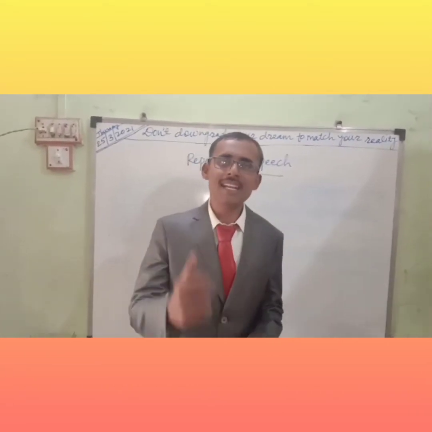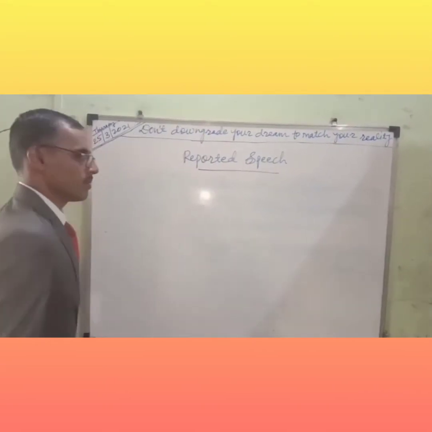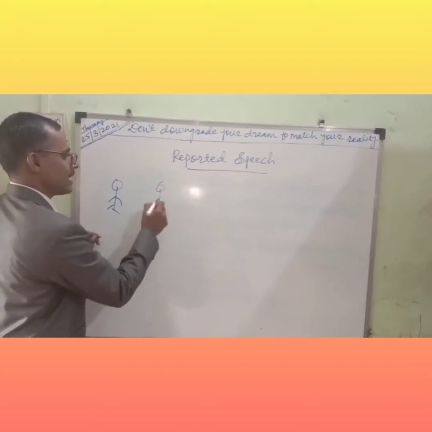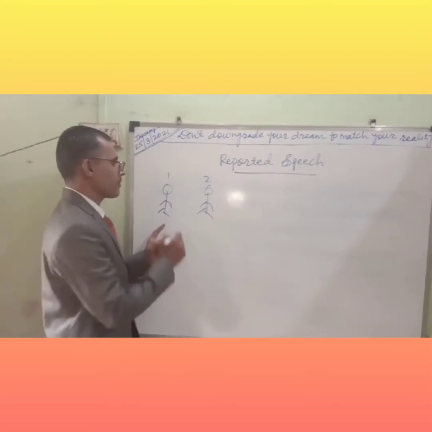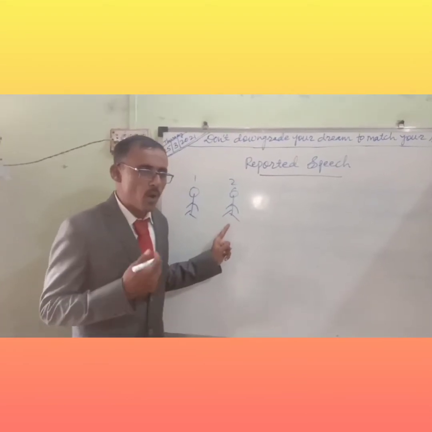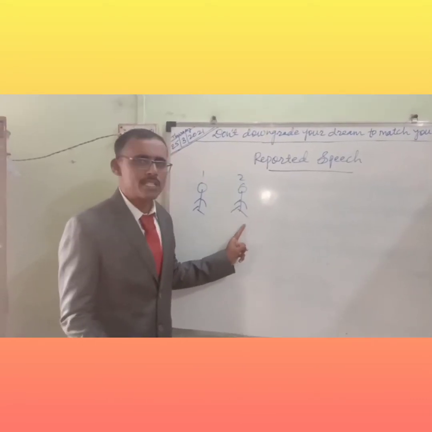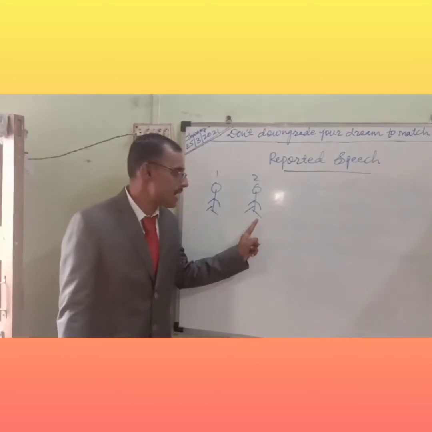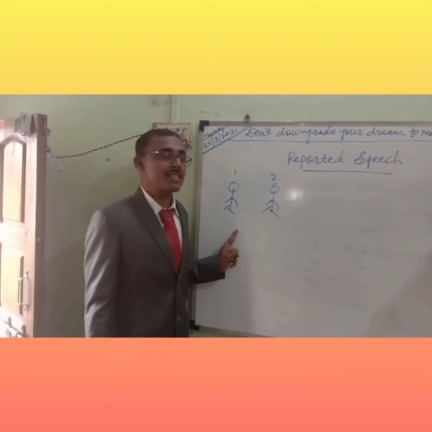Direct dialogue and indirect dialogue. Direct dialogue means what, my dear students? See here, for example, I'll write on the board. Here first student, here second student. The second student is present in the class. The first student is absent in the class. The second student is learning all these things. The teacher is explaining, the teacher's ideas, tricks, and he got it, he understood it. But the absent student, in the evening time, he is explaining, he is narrating, he is reporting. That is called reported speech.